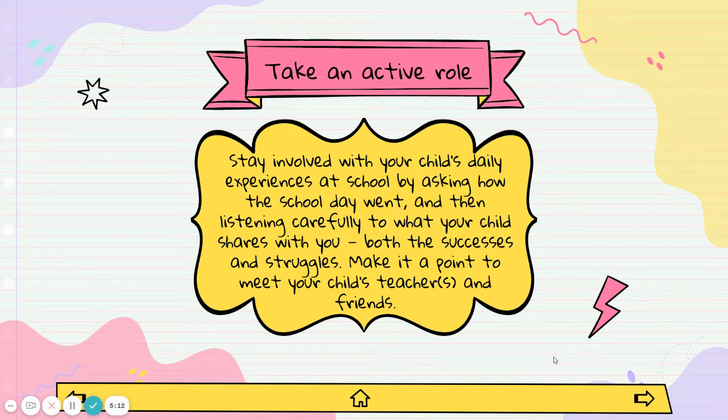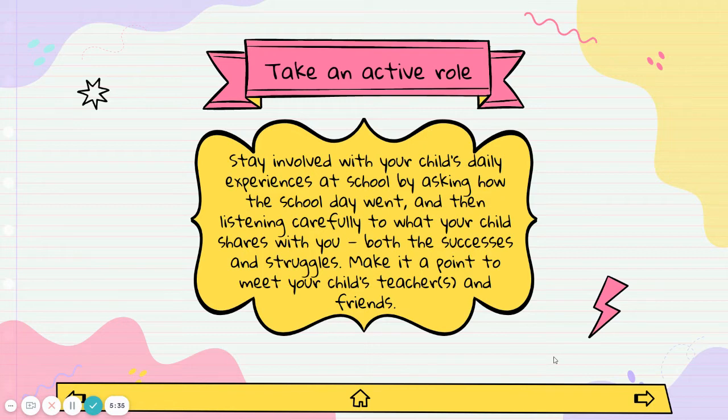Taking an active role. So really trying to stay involved as much as you can with your child's daily experiences at school. I know lots of times that's the talk around dinner. Hey, how was your day? Tell me something that went well. Tell me something that was hard. Because kids, you know, they might only want to tell you the good stuff, but there's some hard stuff too. And we want to make sure they're sharing all those things.